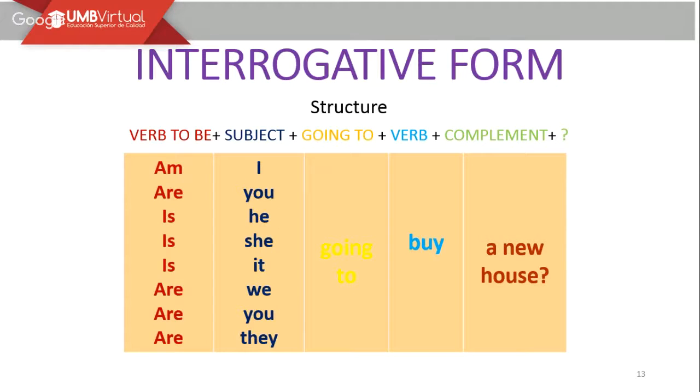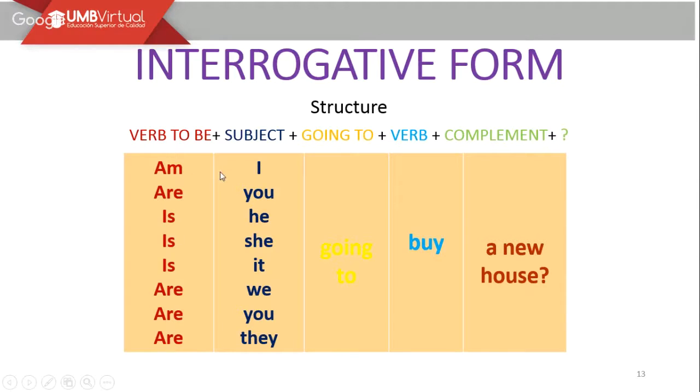For the interrogative way to make questions, you have to be careful with the use of that. Just remember that most of the times in English when we want to make questions, we have to modify the order of some words. In this case, we put the verb to be first, after that the subject, going to, verb and complement. This part, as you can see, stays the same, but those two columns are changed.